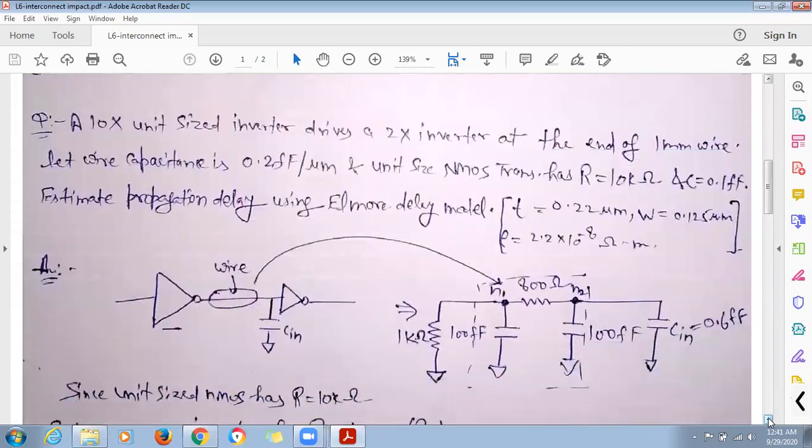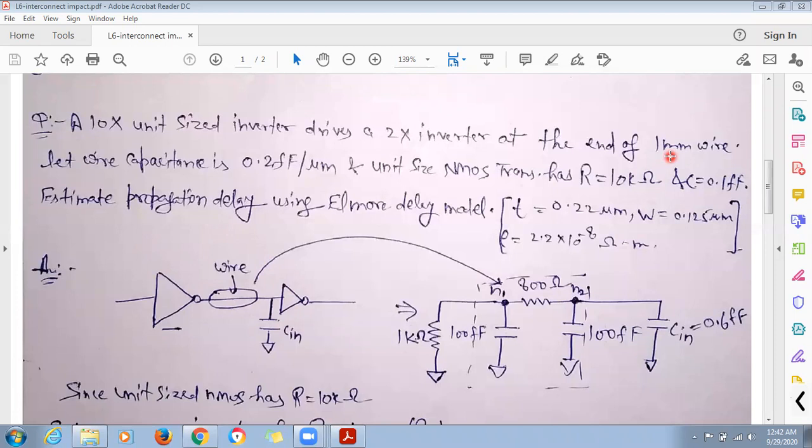Now let us consider this example. We have a 10 times unit sized inverter which is driving a 2 times unit size inverter at the end of a 1 millimeter long wire. So we are having a 10x inverter that is driving a 2x inverter with some interconnecting wire having a length of 1 millimeter. The thickness of wire, width of wire, and the resistivity of copper wire is also given. This is a copper wire.